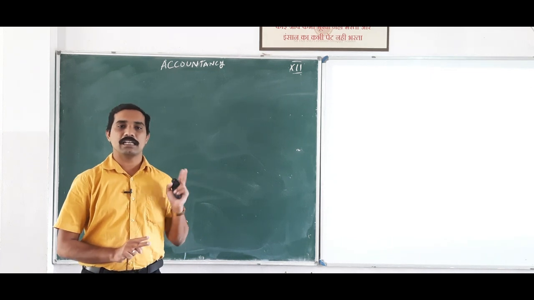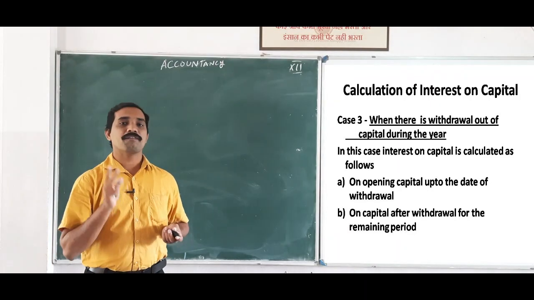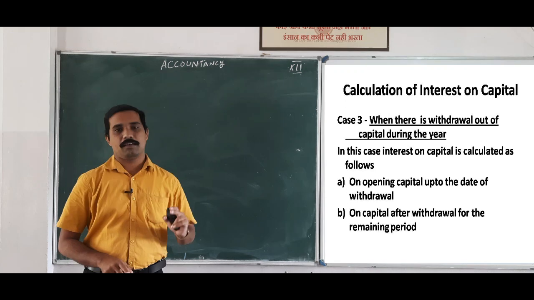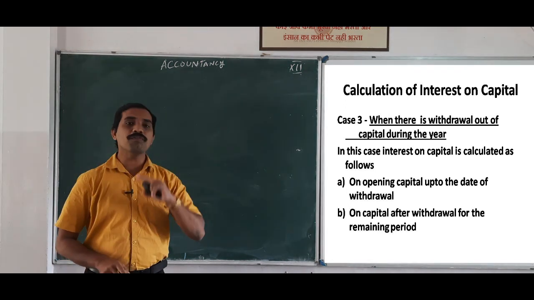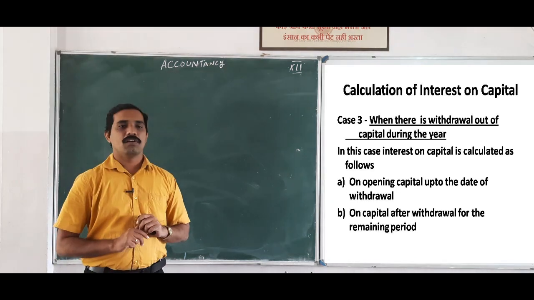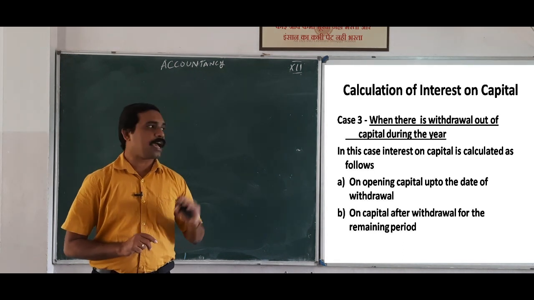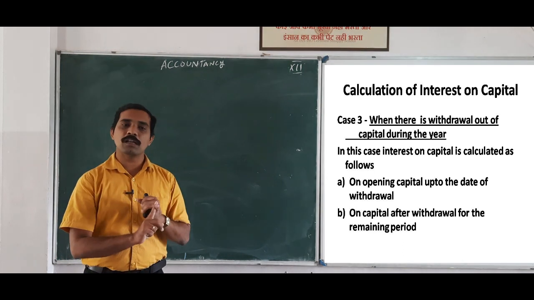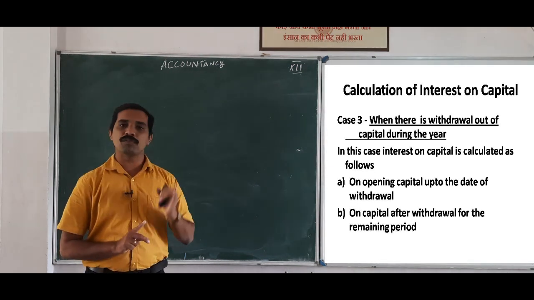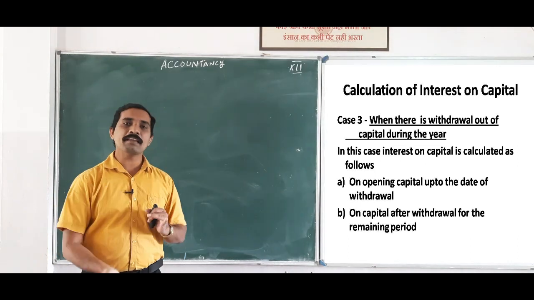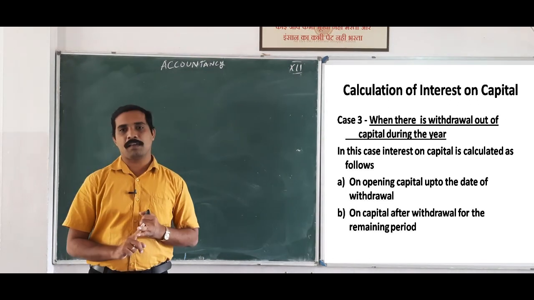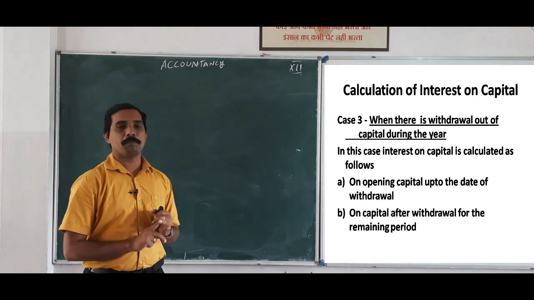In the third case, that is when there is withdrawal out of capital during the year. See, in this case, interest on capital is calculated as, first one, on opening capital up to the date of withdrawal. And then second one, on capital after withdrawal for the remaining period.